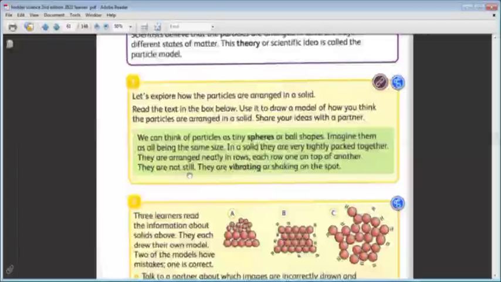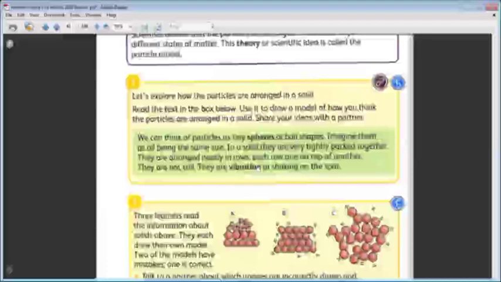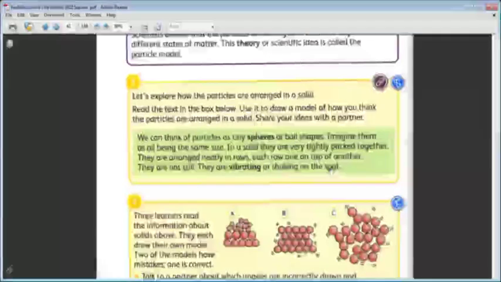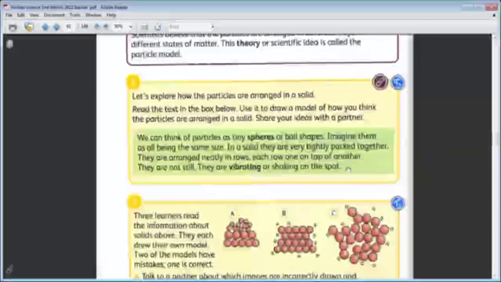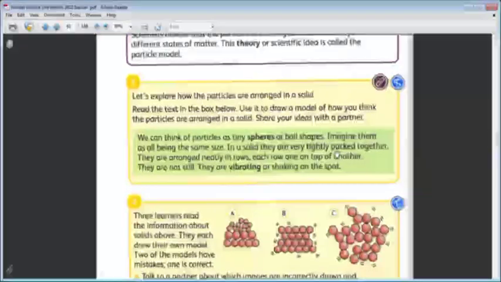They are not still. They do not stay in their places, they are vibrating. There is a vibrating motion, shaking on the spot. So this is what we imagine about the tiny particles of the solid. Their shape is sphere-like. They are tightly packed and very close to each other.